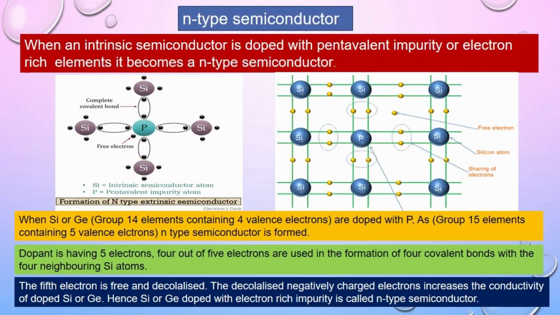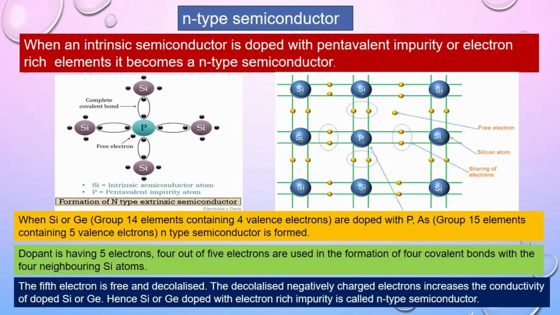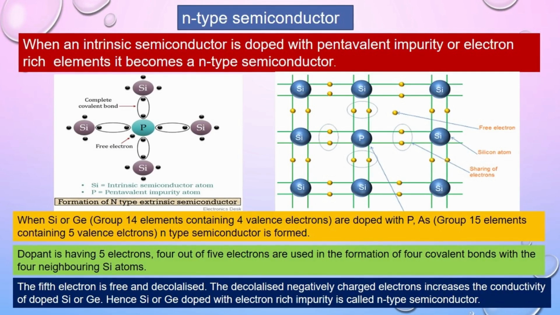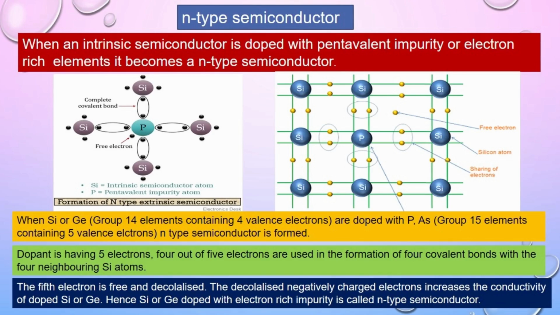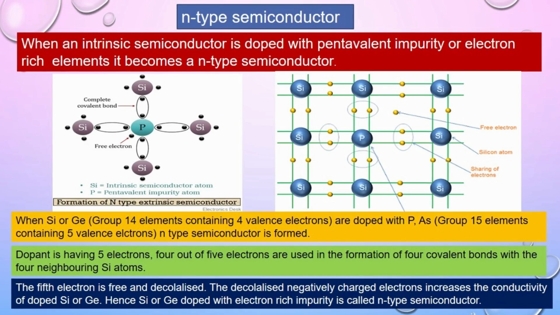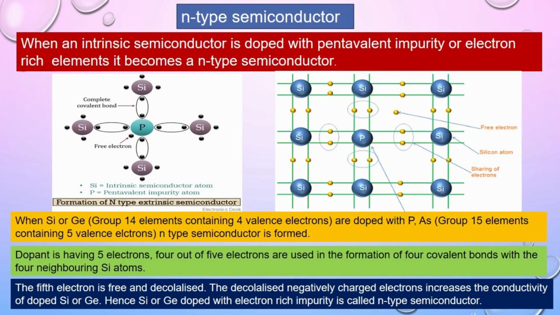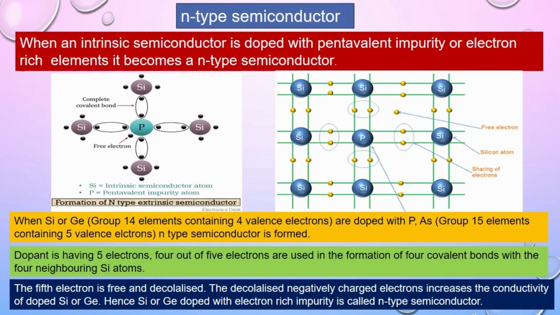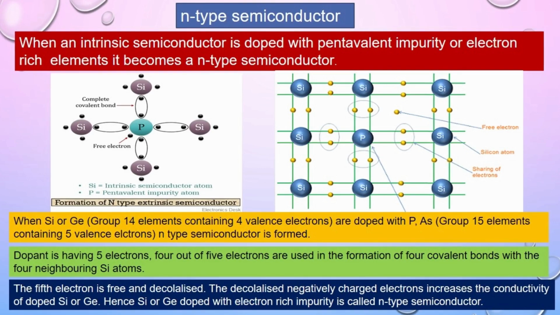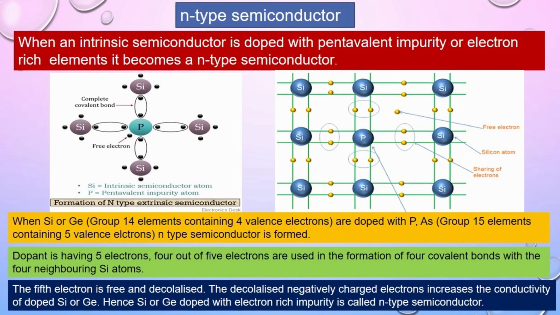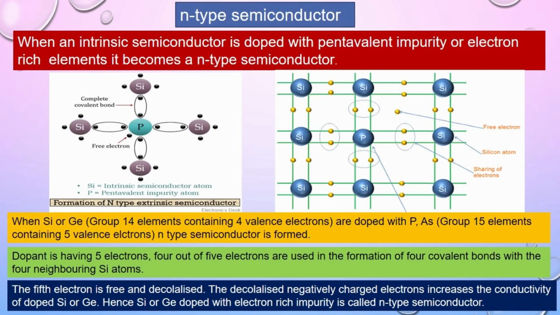When an intrinsic semiconductor, that is the pure form of silicon or germanium, is doped with a pentavalent impurity, that is group 15 elements, phosphorus or arsenic, an N-type semiconductor is formed. Let's see how the N-type semiconductor is formed and what is responsible for its conductivity.